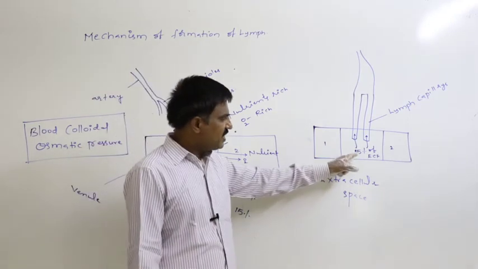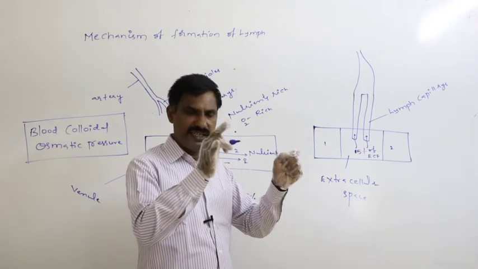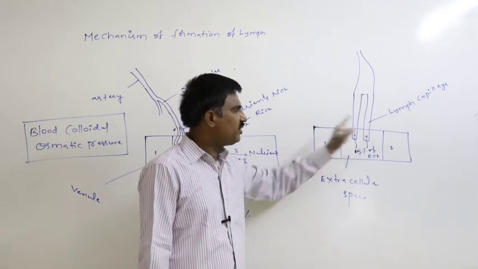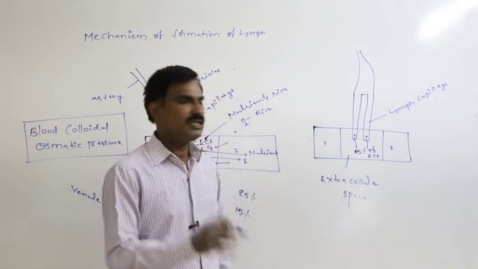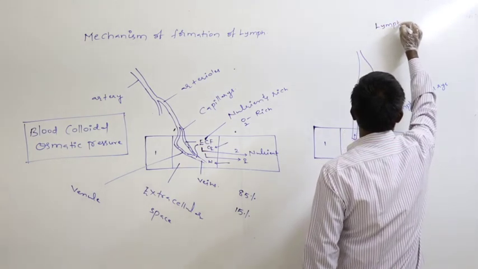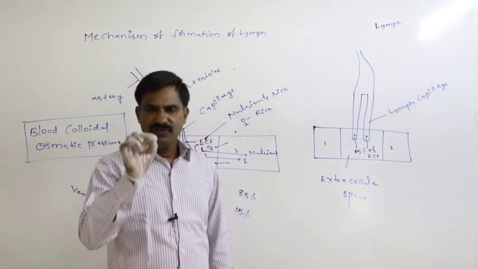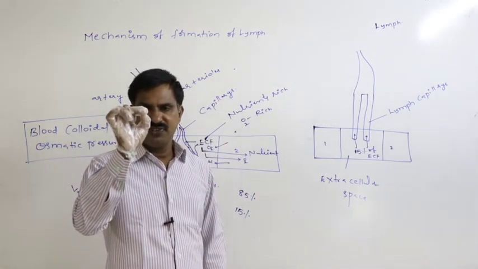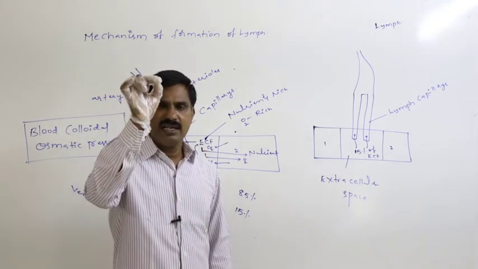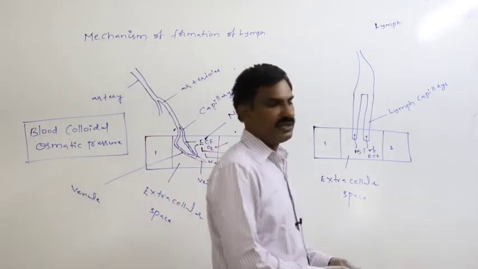That 15% of ECF retained in the extracellular space, which later moves into the lymph capillary, is said to be the lymph. Lymph is nothing but the 15% of the ECF present in the extracellular space which has entered into the lymph capillary.